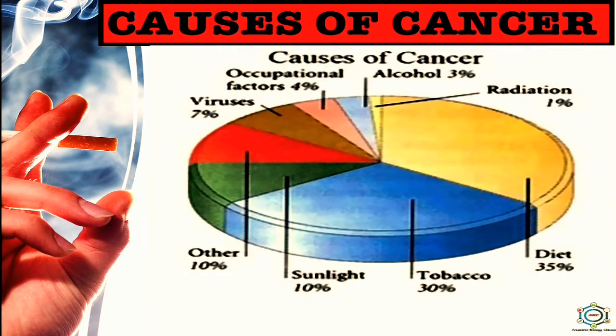Now you can see the percentage of how much each factor causes cancer. Alcohol causes 3% of cancer, radiations 1%, diet 35%, tobacco 30%, sunlight 10%, others 10%, viruses 7%, occupational factors 4%. So these are the percentages of the causing organisms or substances or materials which cause cancers.